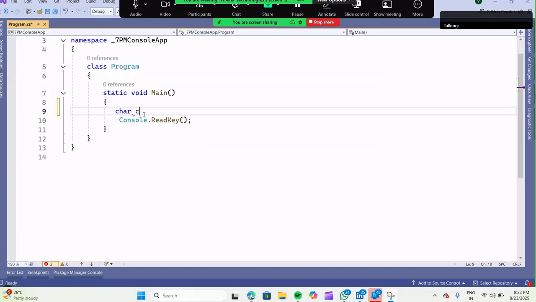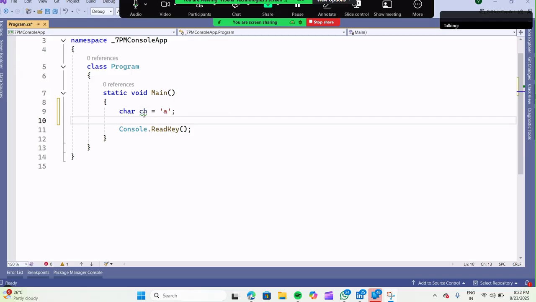Next, character. Character accepts only a single character. That is also declared within single quotes. Any character on the keyboard. The keyboard has something like 0 to 255 keys, right? Any one character on the entire keyboard is accepted. If you try to give a second value, it will not be accepted, it shows an error.